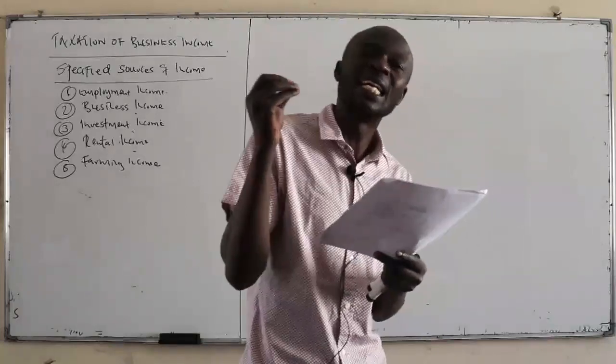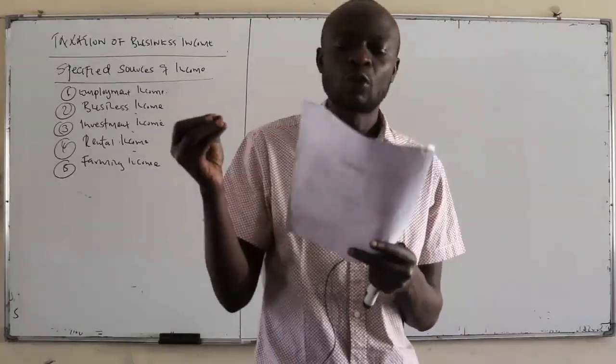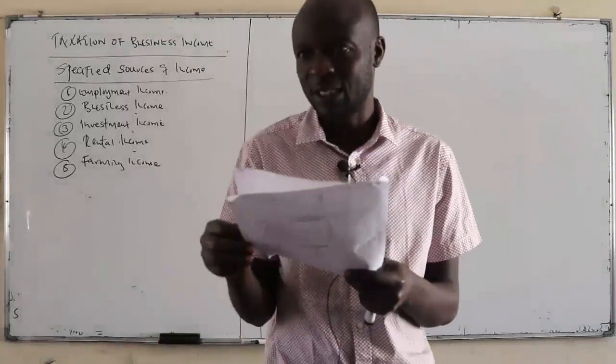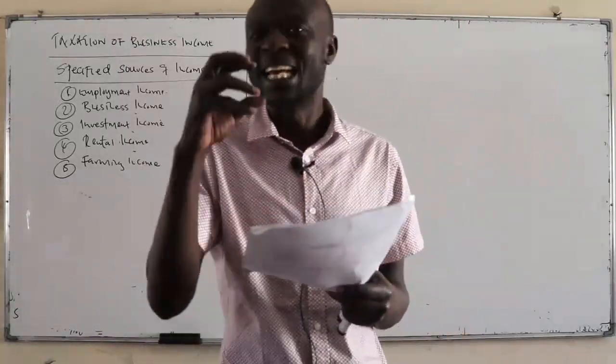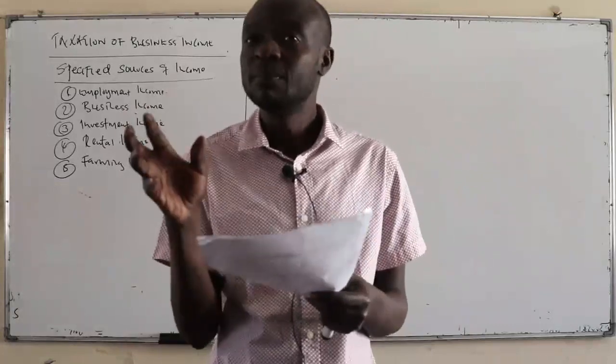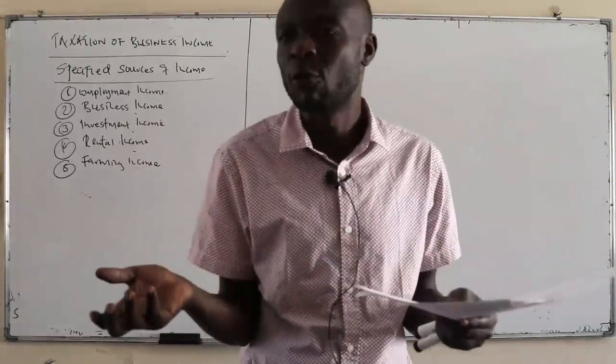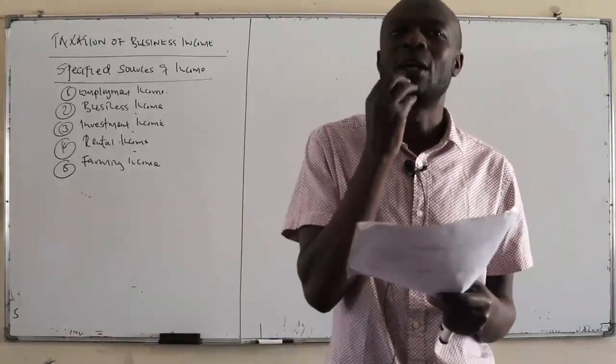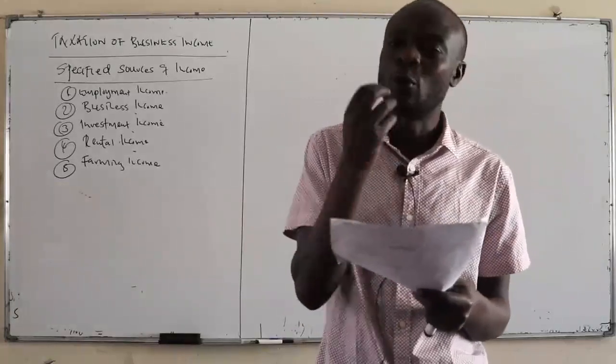Number two, we look at the nature of assets and the quantities. For example, you cannot buy a lorry for the purposes of private use, isn't it? If you buy a lorry, the nature is already indicating that this is business. Can you buy a tractor for your own personal use? No, that one is business, isn't it? So you look at the nature and the quantities involved.